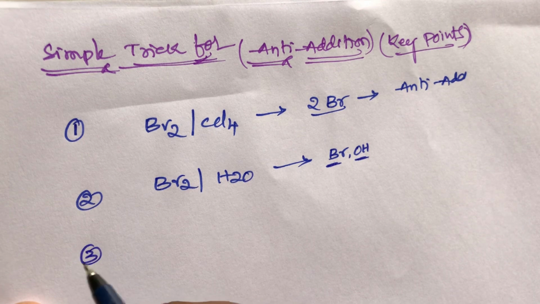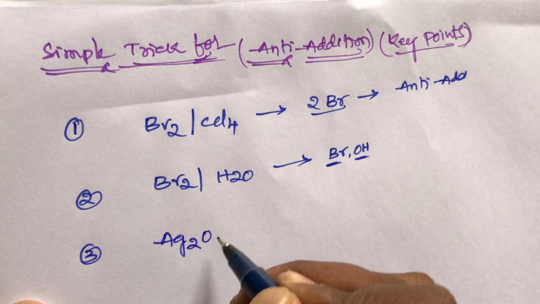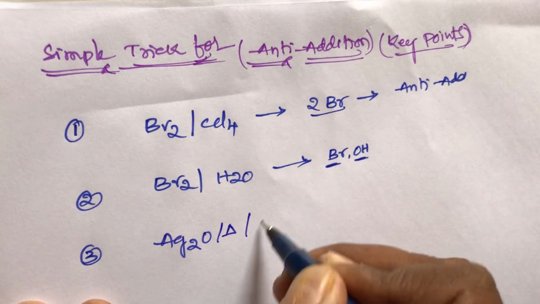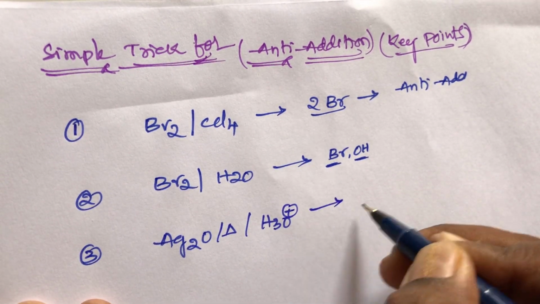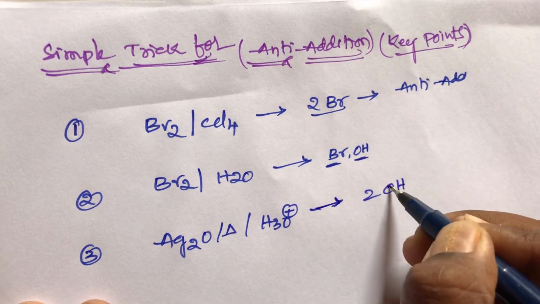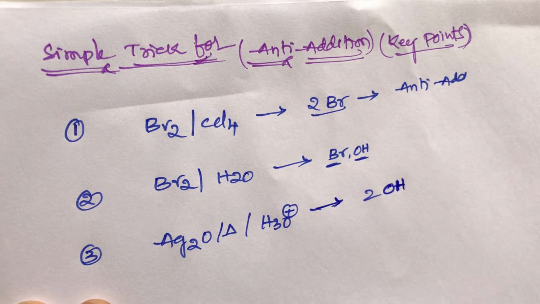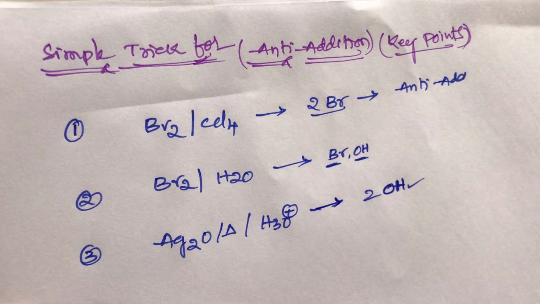Now the third anti-addition reaction is silver oxide, Ag2O, by heating, then H3O plus. So it is also addition of water, that is addition of two OH groups, two hydroxy groups attached to the alkene. It is also an anti-addition reaction.